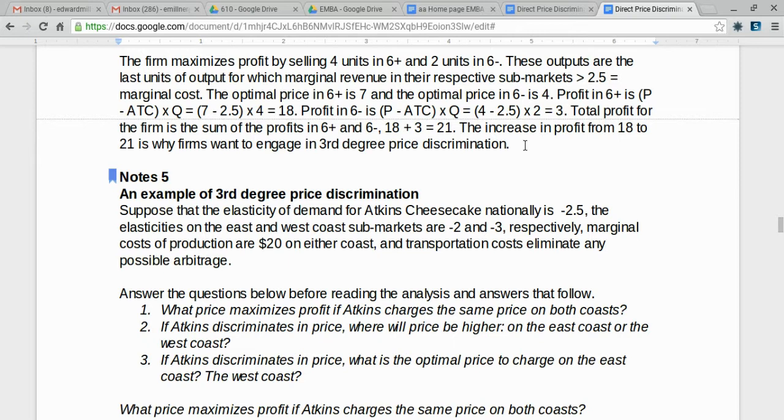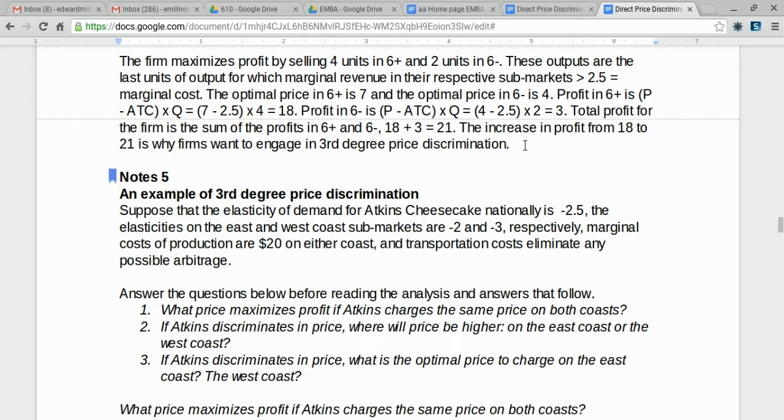We're going to answer 3 questions. The first is, what price maximizes profit if Atkins charges the same price for both coasts? Number 2, if Atkins discriminates in price, where will price be higher, on the East Coast or the West Coast? And number 3, if Atkins discriminates in price, what is the optimal price to charge on the East Coast? And then what's the optimal price on the West Coast? We'll assume the firm maximizes profits.